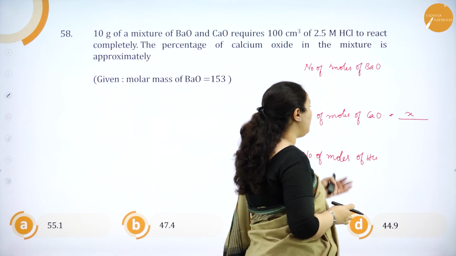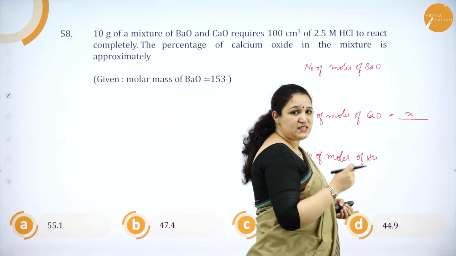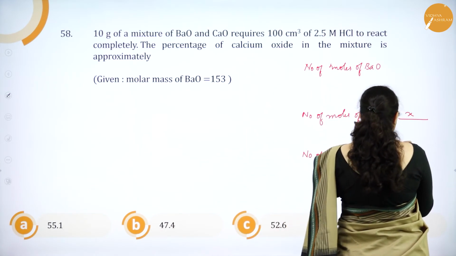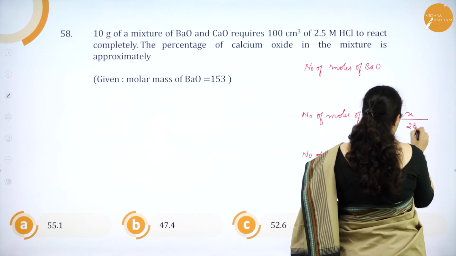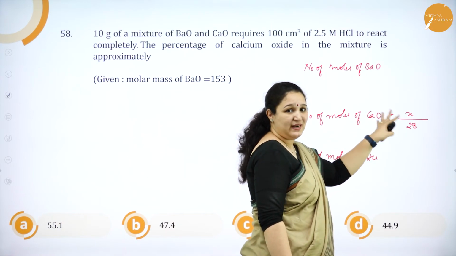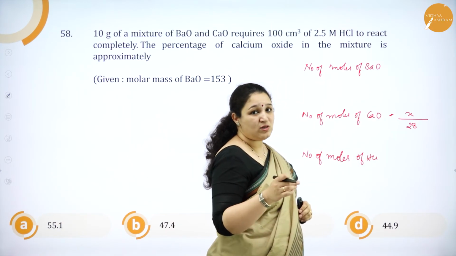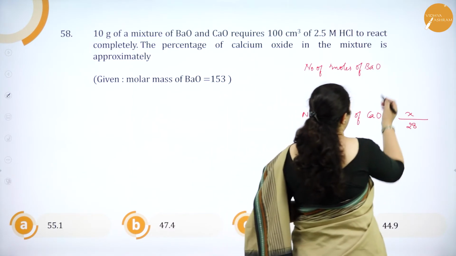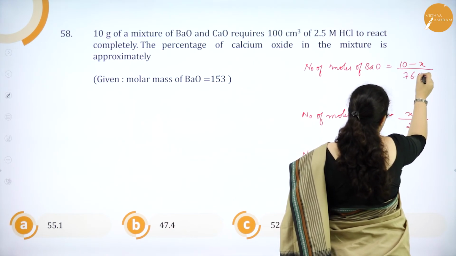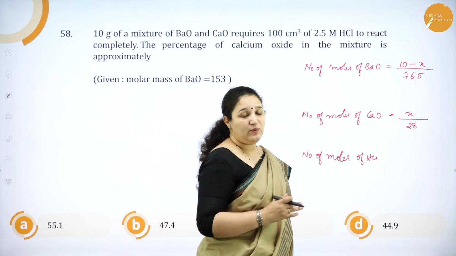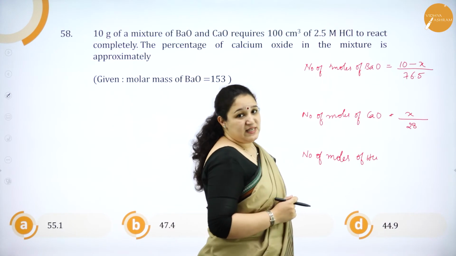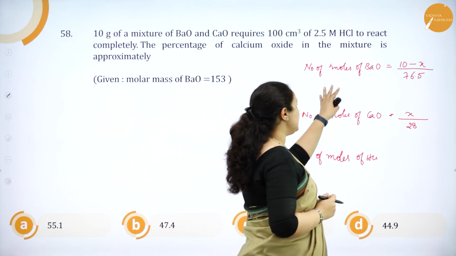So equivalent mass of calcium oxide is 56 divided by 2, that is molecular mass divided by 2. So 56 divided by 2, I get 28. Correct? So if the mass of calcium oxide is x, then the mass of barium oxide is 10 minus x, because in total we have 10 grams. So the mass is 10 minus x, and by equivalent mass we get 76.5. That is, equivalent mass of barium oxide is 153 divided by 2, that is 76.5. Okay, so this is the number of moles.